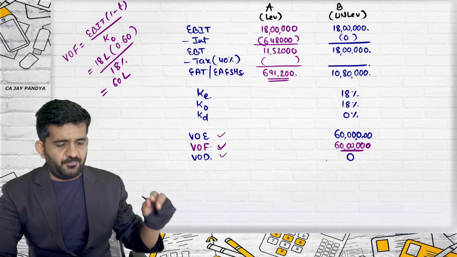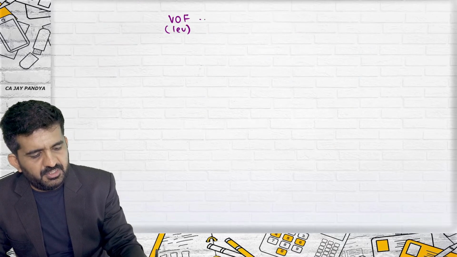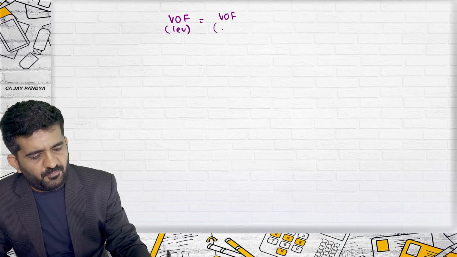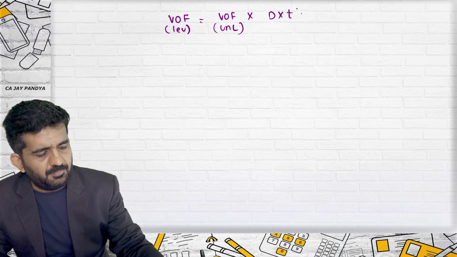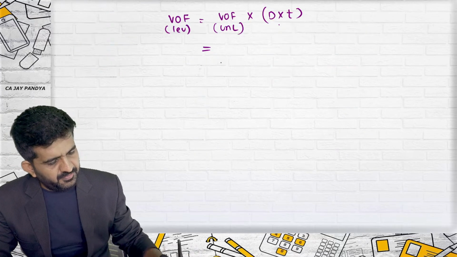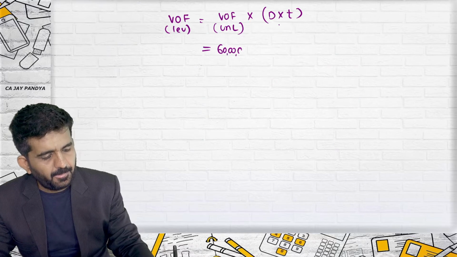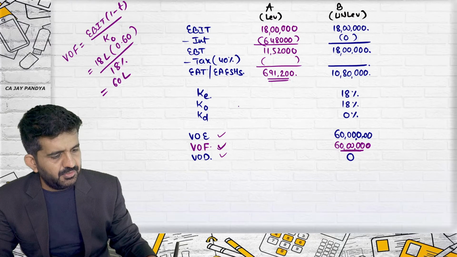Value of levered firm is equal to value of a firm unlevered plus debt multiplied by taxation. What is value of firm unlevered? 60 lakhs, plus debt. What is debt?